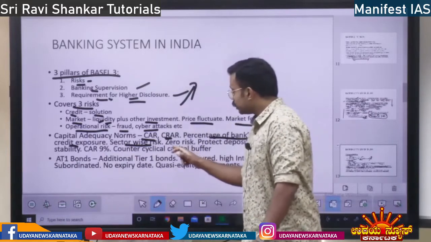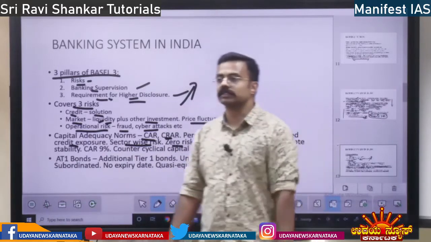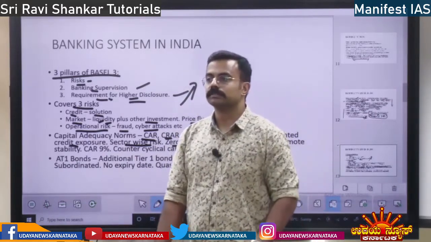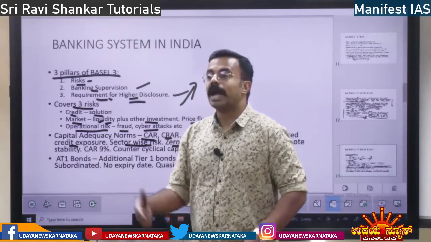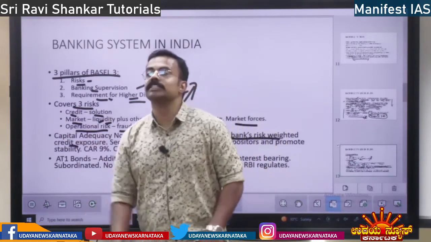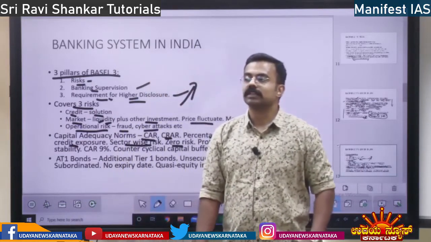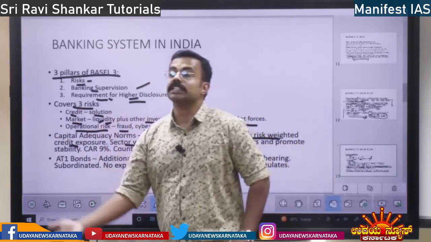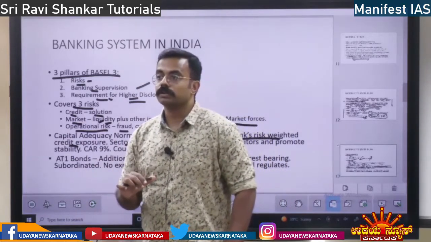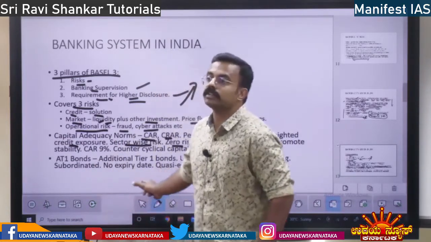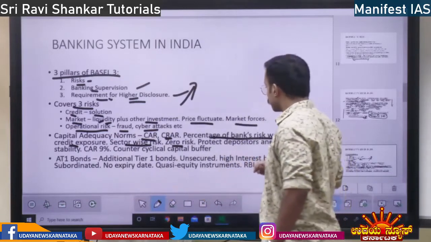And also there are some things where there is zero risk. What is zero risk? Which are the zero risk loans? When the banks give loans to the government, it is zero risk. And also if you invest in gold, that is also zero risk. Gold price, gold is always gold. So those are zero risk lending, right? Okay. Next.